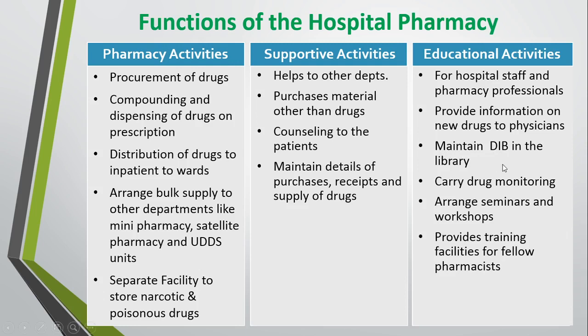Whatever information is collected and published in a particular book is called the DIB, which should be maintained and available in the library. The hospital pharmacy should also carry out drug monitoring, and arrange various seminars as well as workshops for hospital staff and pharmacy professionals.